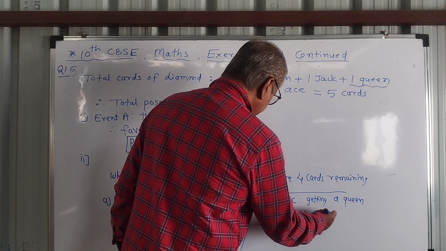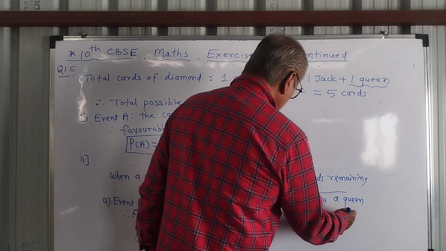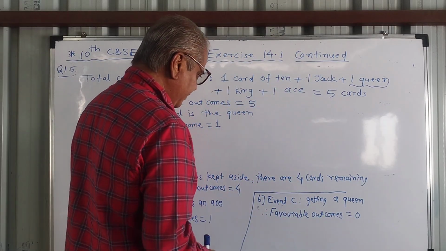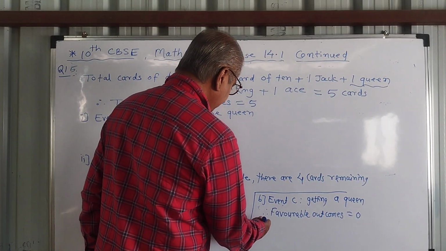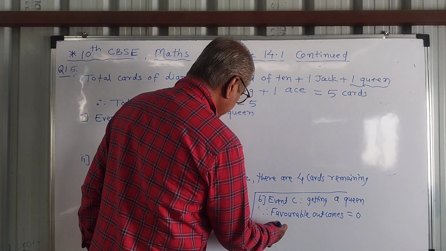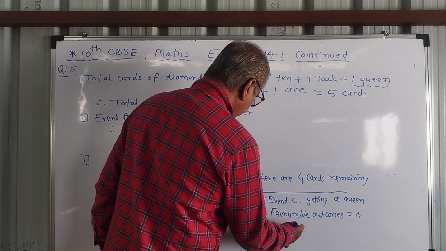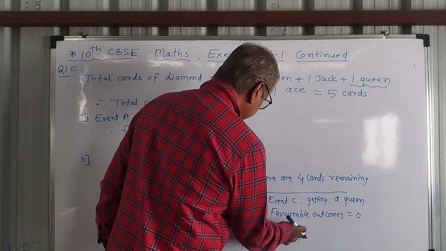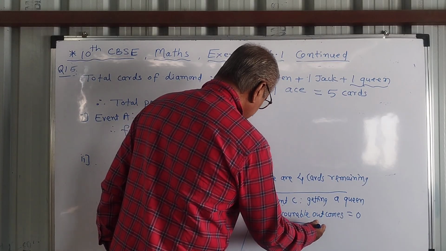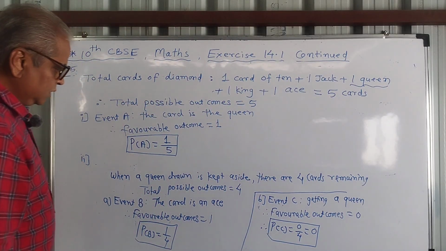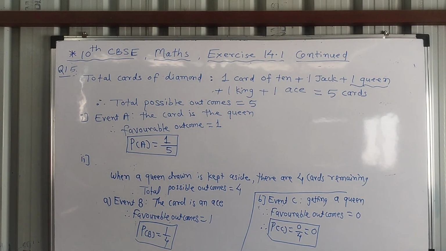This is an impossible event. An impossible event has probability 0. So that's why P of C is equals to 0 upon 4, which is equals to 0. So this question again may be for 2 marks or 3 marks. We will solve question number 16.